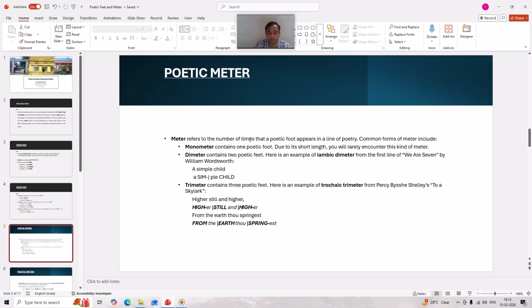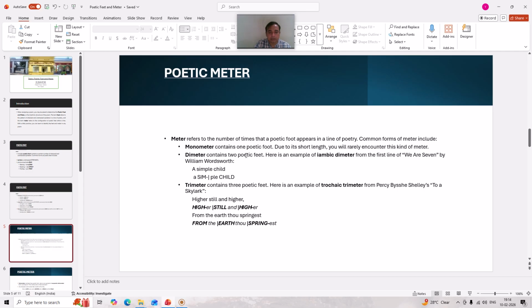The common forms of meter include monometer. Monometer contains only one poetic foot, in which only one poetic foot is used. Due to its short length, you rarely encounter this kind of meter. This is the rare meter that is used in poetic language in a verse.